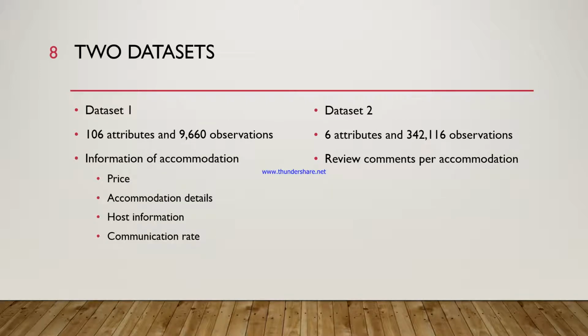We have 2 datasets. The first dataset has 106 attributes and nearly 10,000 observations. The first dataset has information on accommodation such as price, accommodation details, host information, and communication rate. And the second dataset has 6 attributes and over 340 observations, and it has review comments per accommodation.